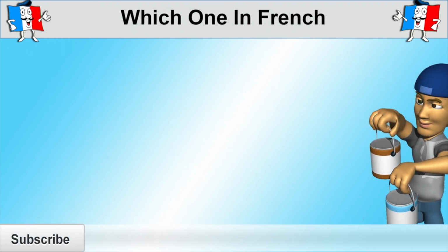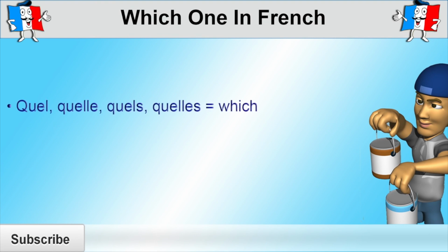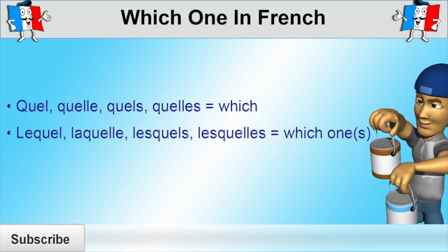So how do you say which one in French? Well, you may already know that to ask a question starting with which, you use quel, and that quel agrees in number and gender with the noun it modifies. If you're not familiar with this, I would advise you to watch my lesson on interrogative adjectives before watching this lesson. There are 4 basic forms you can use to say which one, which are lequel, laquelle, lesquels in the